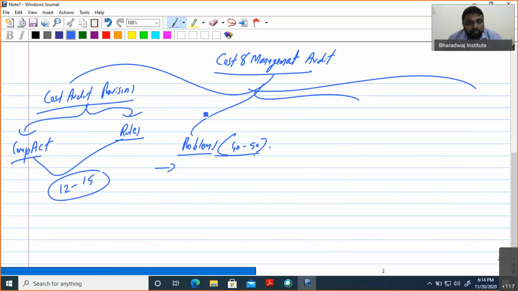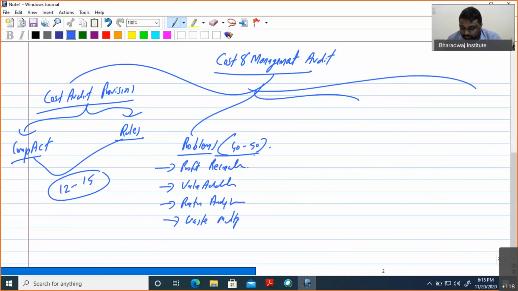This consists of the profit reconciliation area, value addition, then ratio analysis related problems, then other problems that we can call waste multiplier problems, treatment of abnormal cost, then CAS related problems.